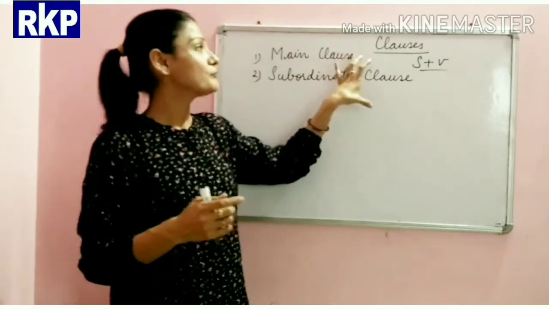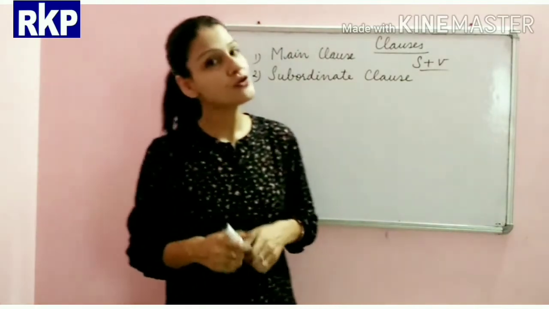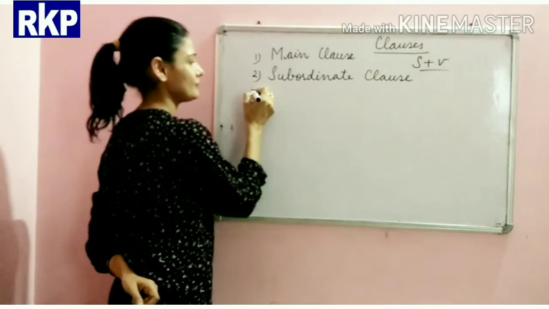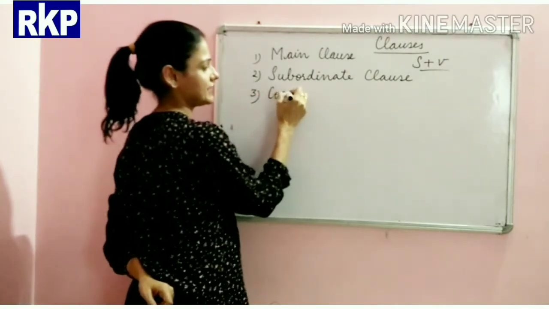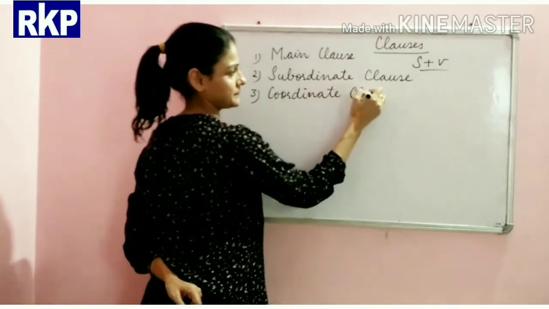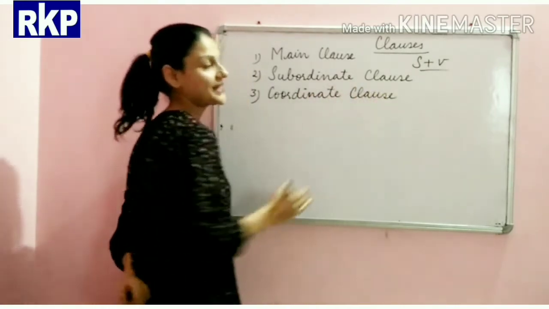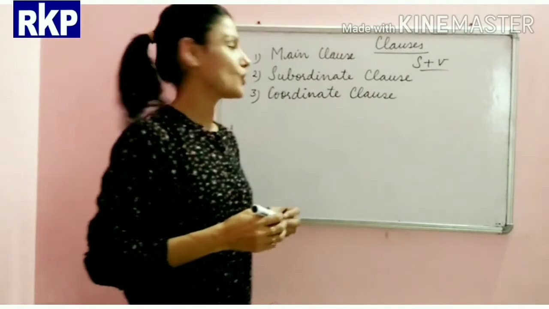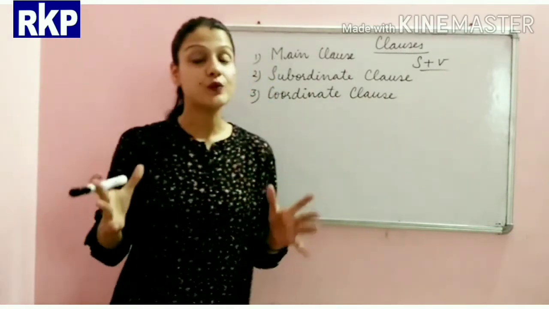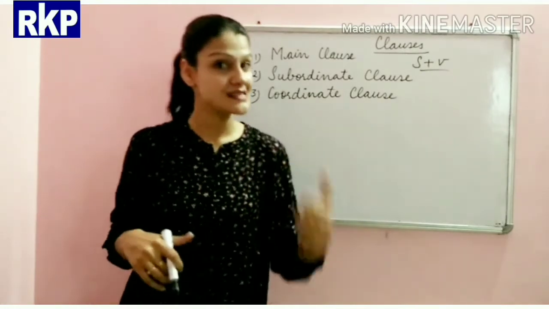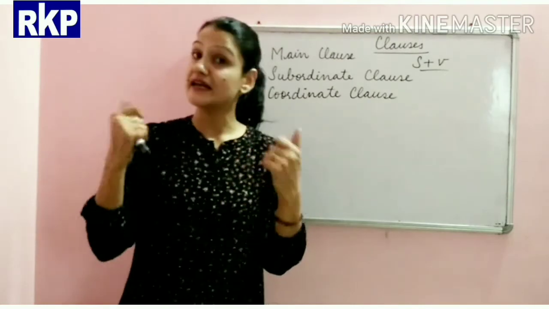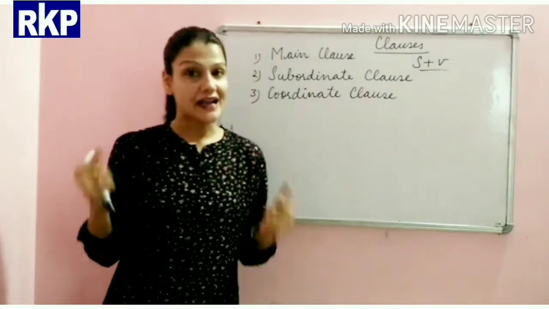Now I want to talk about the third type, that is the coordinate clause. A coordinate clause is again a group of words which has its subject and its predicate, or we can say it has its own finite verb.